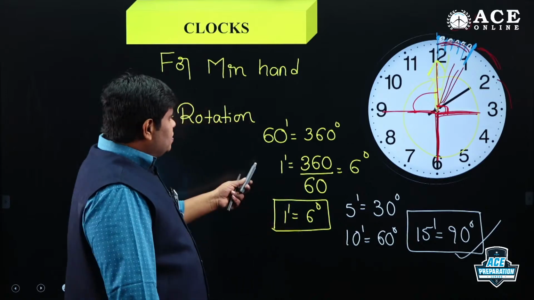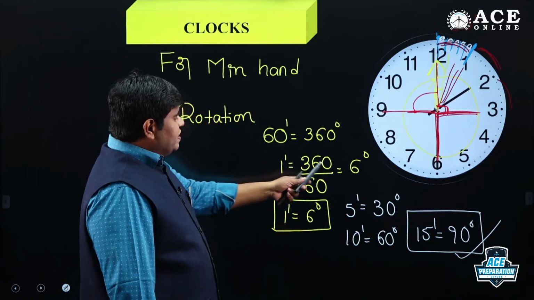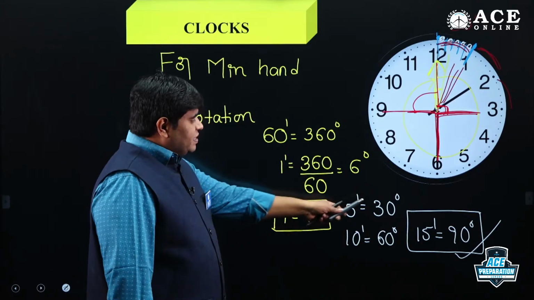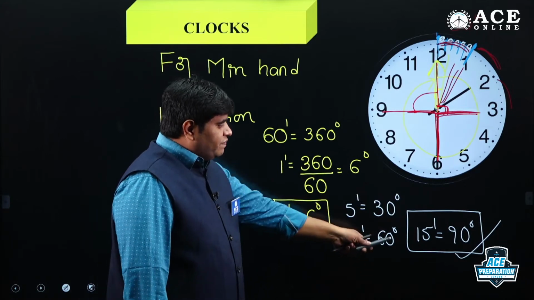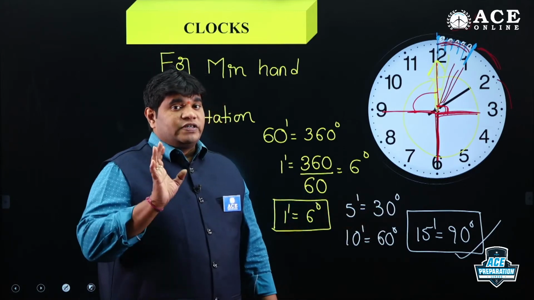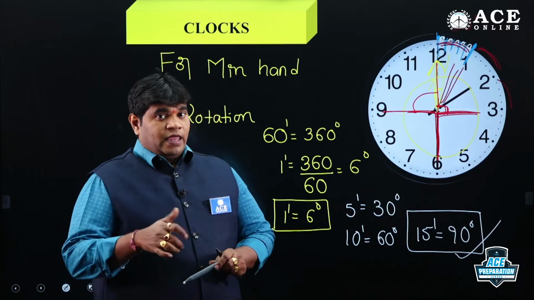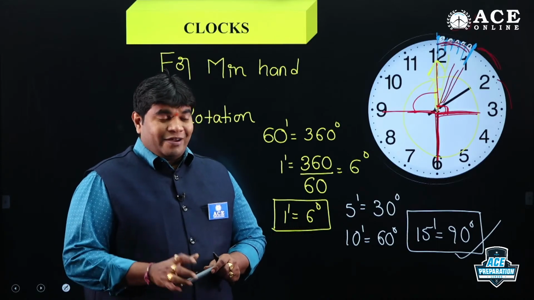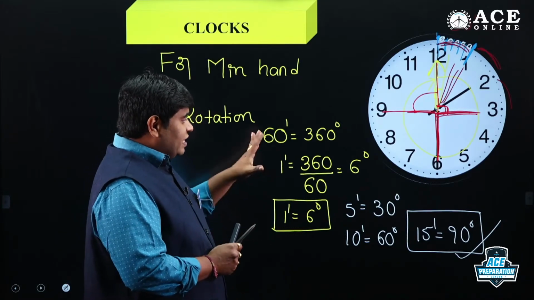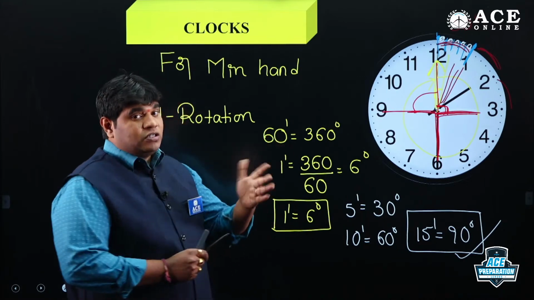So 60 spaces is equal to 360 degrees. 1 space is equal to 6 degrees. So 5 spaces 30 degrees, 10 spaces 60 degrees, 15 spaces 90 degrees. That is the first point in clocks. Are you getting? I hope everybody is getting. If you are perfect in the first point, then questions are very easy.